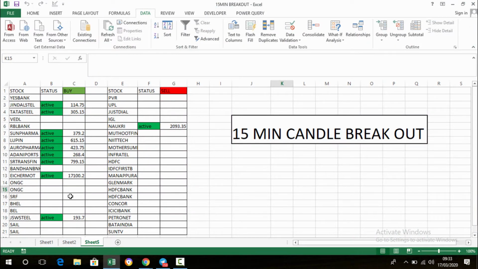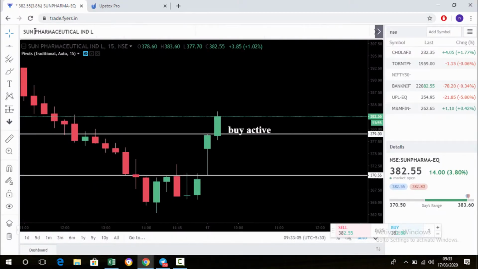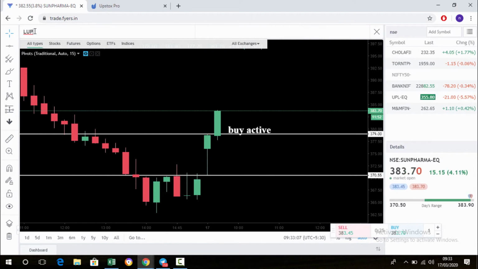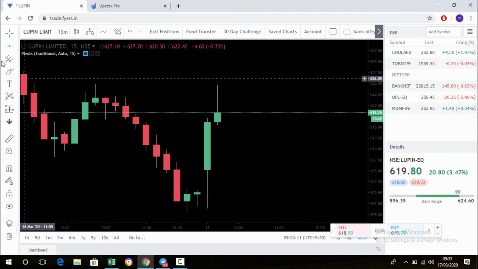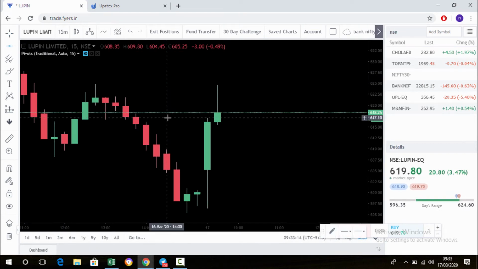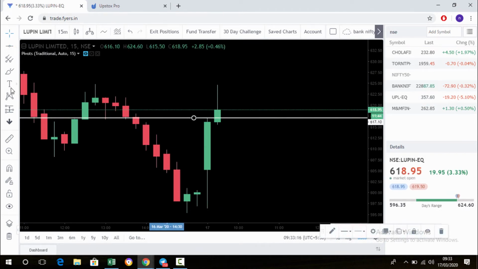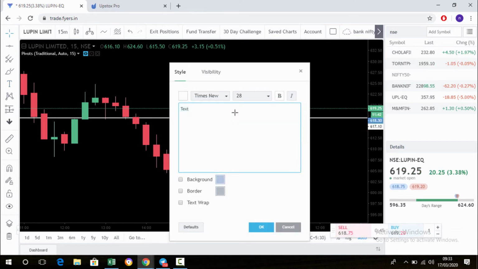And Lupin. Mark, okay, Lupin also is active. It has broken the high.